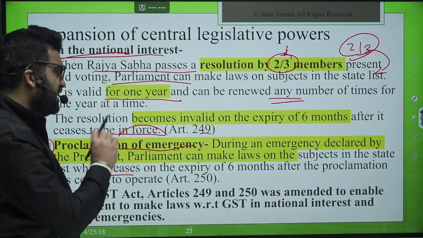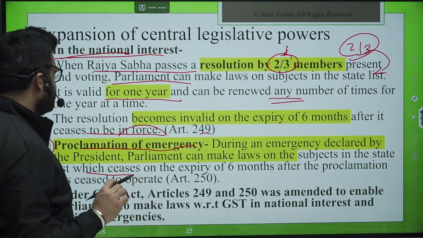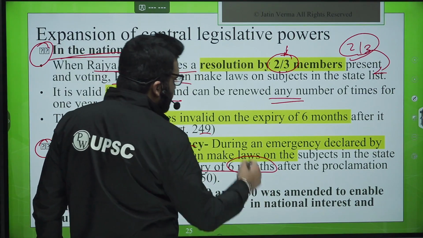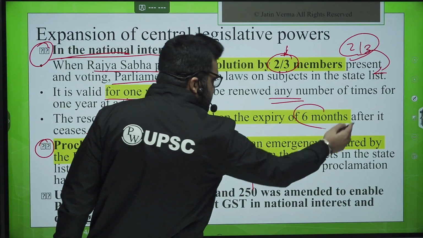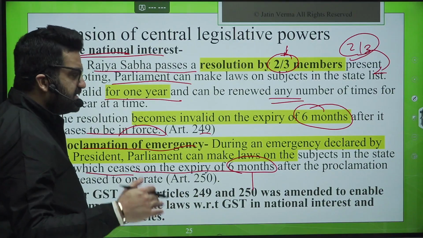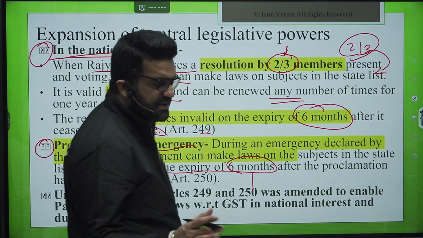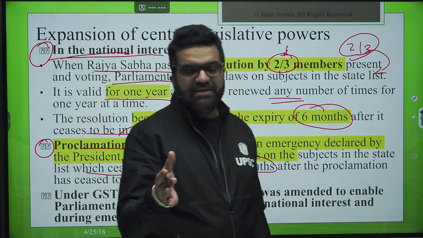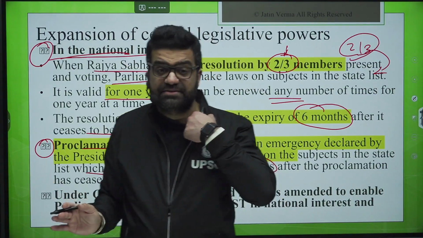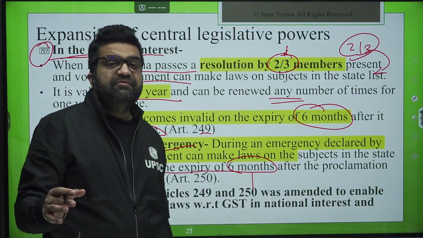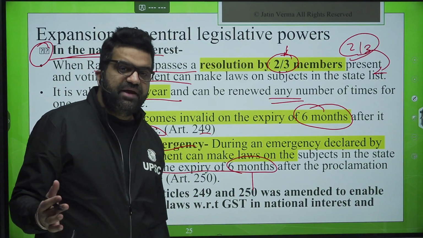During emergency, Parliament can make any law on the subjects in the state list which ceases on the expiry of 6 months. Here also 6 months, 6 months after the emergency comes to an end. If the emergency lasts for 18 months, then this law will survive for 2 years. Okay, if the law was passed by the Parliament on the very first day of implementation of emergency.